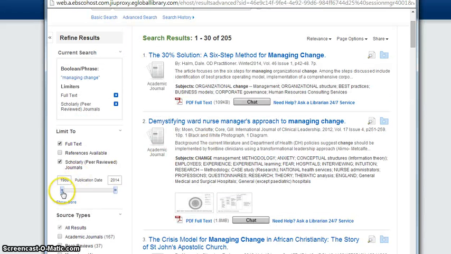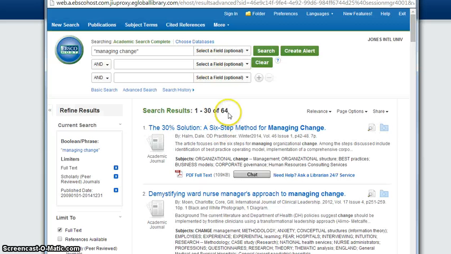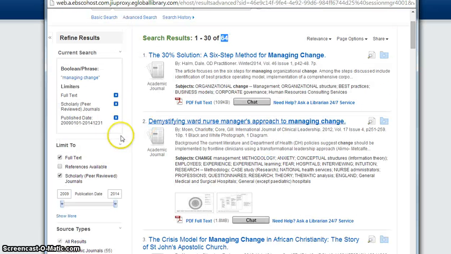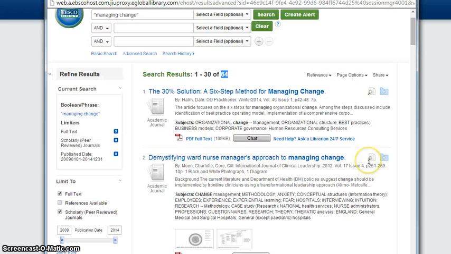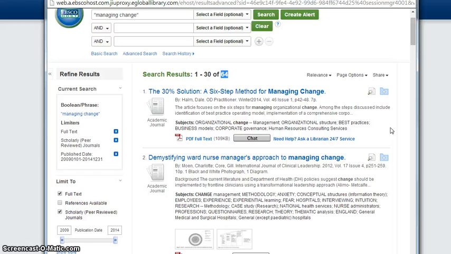Then also down here, you can look at the date. So a lot of classes will ask, within the last 5 years. So we can go back to 2009. And now you see it's taking us down even further. So just by putting some of these delimiters on here, the date and the peer review and the full text, you only have 64 options, which is still a lot of options, but it's going to be good quality stuff for you.